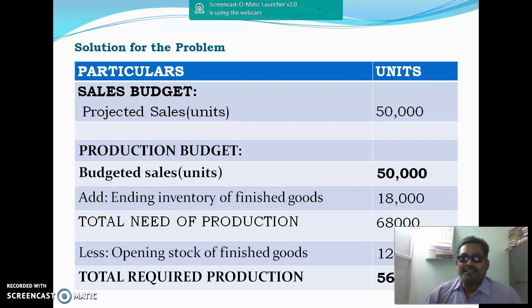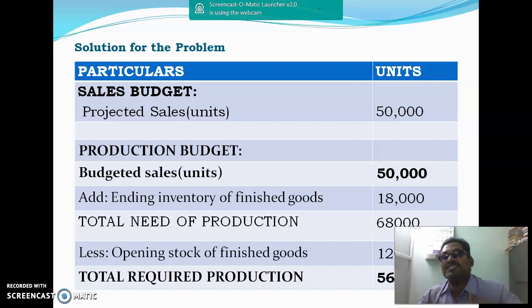Next, see this 56,000. Sales 50,000, then closing stock, opening stock, so the total required production is 56,000 units.